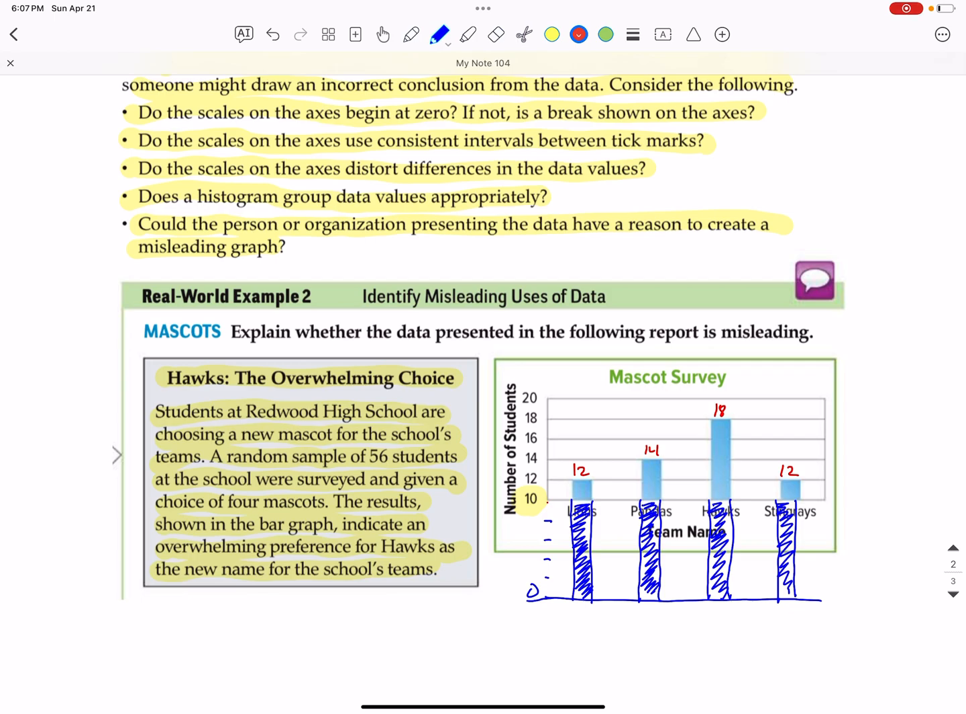Could the person or organization presenting the data have a reason to create misleading graphs? It is possible. It is possible that whoever's creating this graph really wants the Hawks to be the new mascot, so they purposely created a misleading graph to make it look like a large majority of the school, or the student body, wants Hawks as the new mascot.